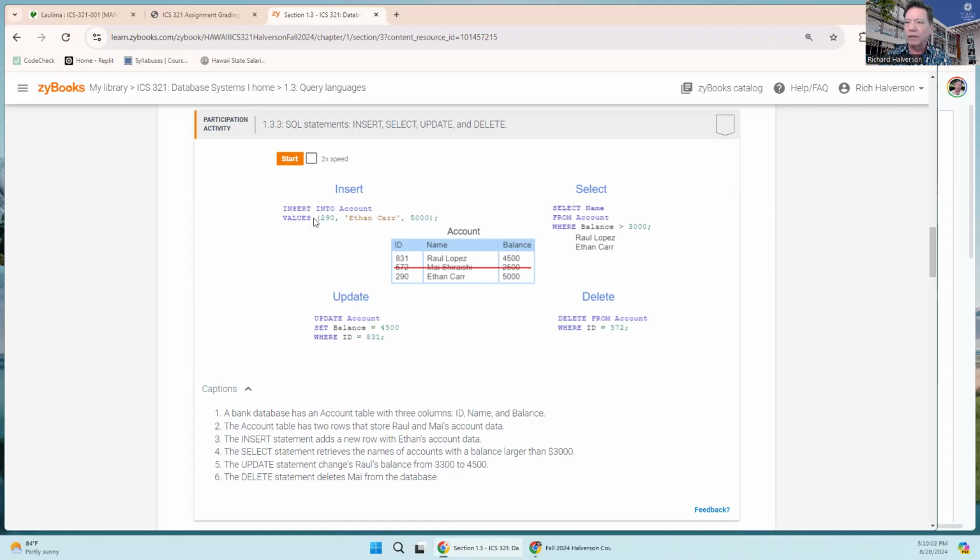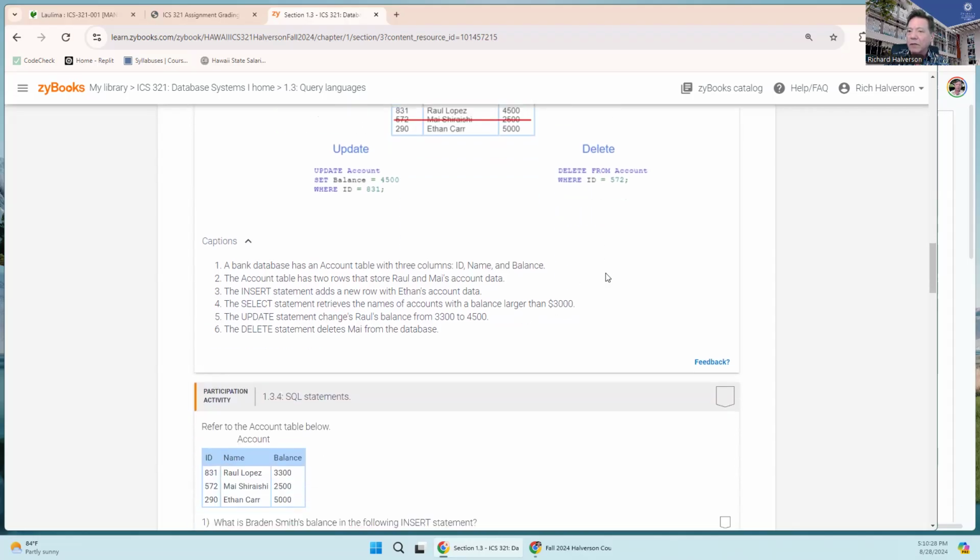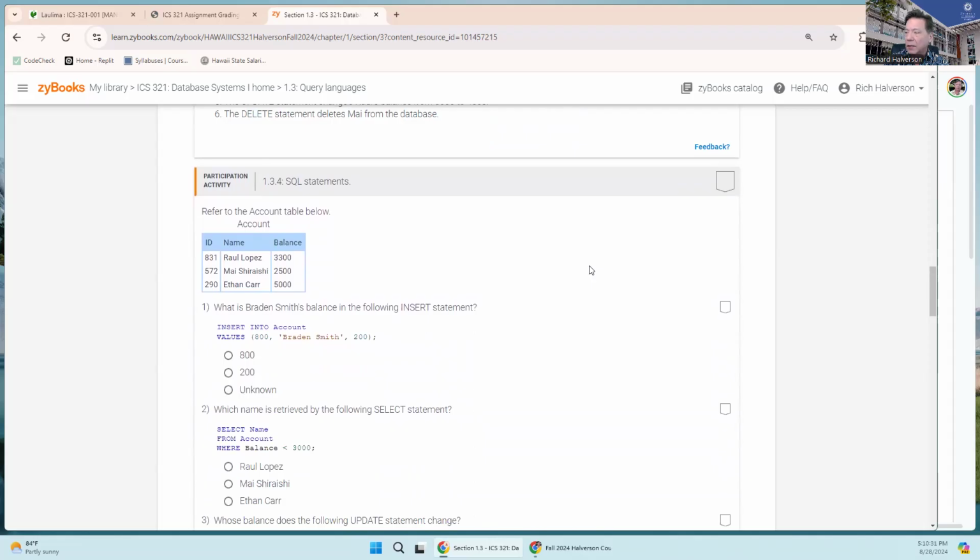Here we have that ID when we're inserting into the database. A value has to be inserted there, and it has to be unique. You can't insert a record with a field that is supposed to be unique, but it's not. So it's one of the good things about a database. Once you define it, it won't let you put bad data in. It'll just not allow you to put it in.